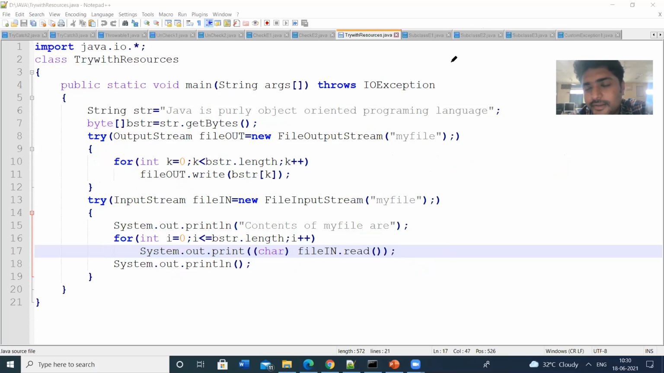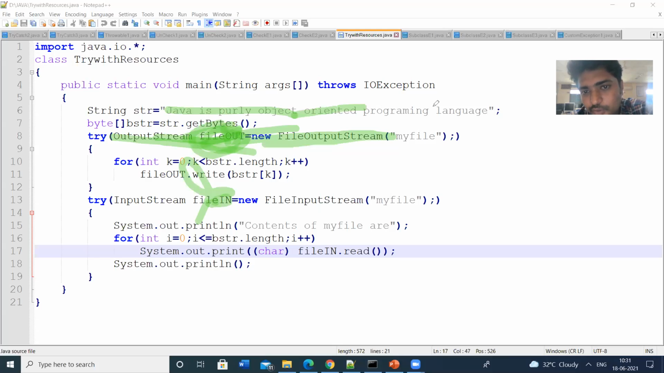So here the aim of this program is to illustrate the usage of try with resources. Try with resources means the try block can have some resource values. For that I have created the objects fileOut and fileIn. FileOut is for writing of the file, fileIn for reading of the file. FileOut for writing of the file, that means myfile.